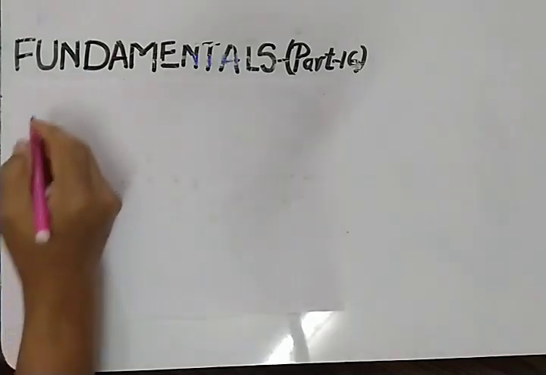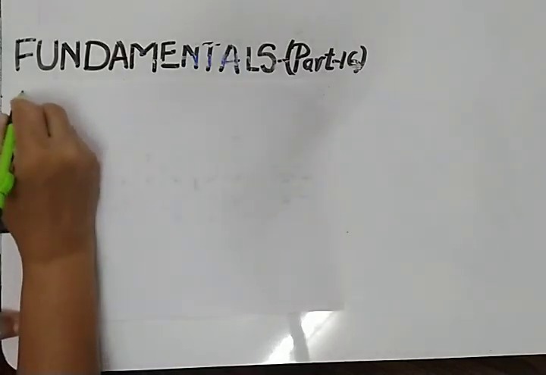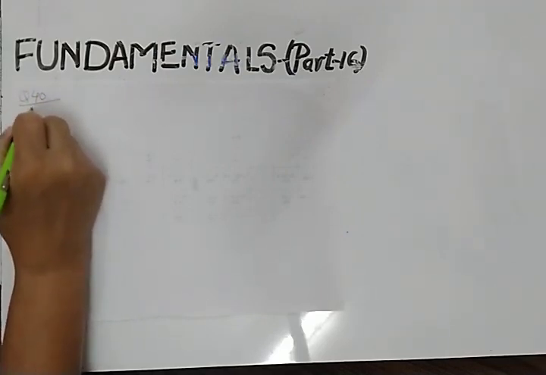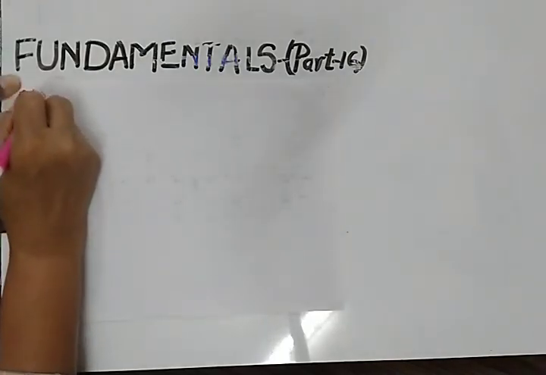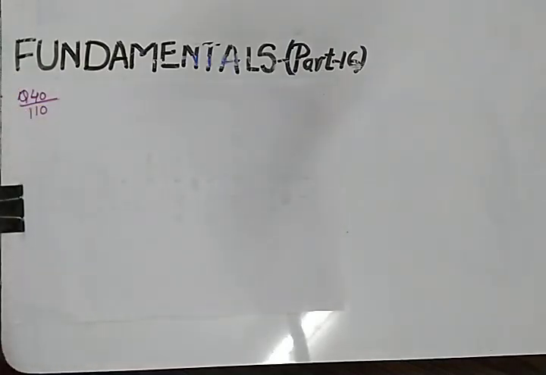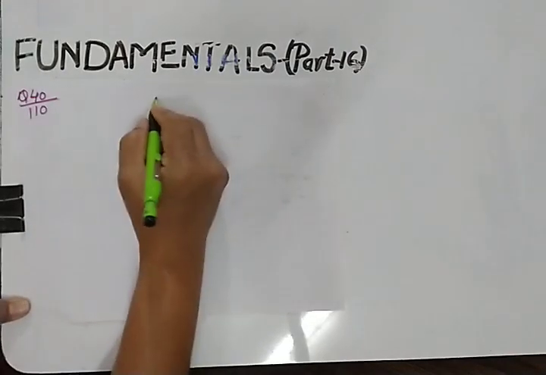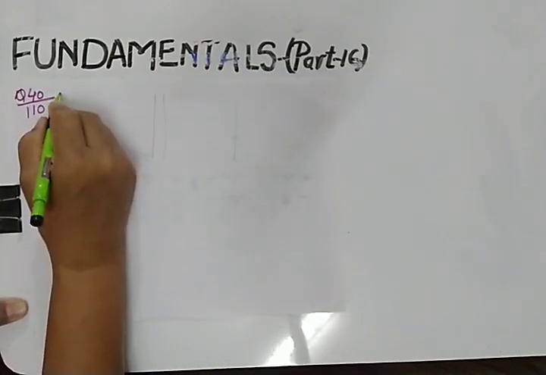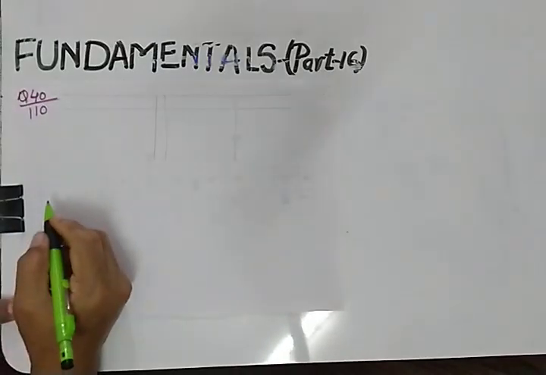So first of all, you will make a format of journal entry. We are doing question number 40, page number 110. I am writing again question 40, page number 110. So what are the steps? First step is you should leave a space for journal entry. You know the format of journal entry? So leave a space for journal entry, because this will be our main working area.